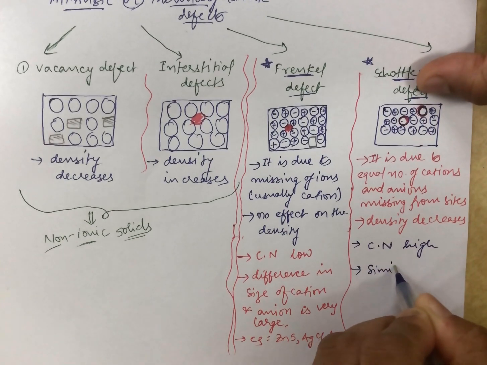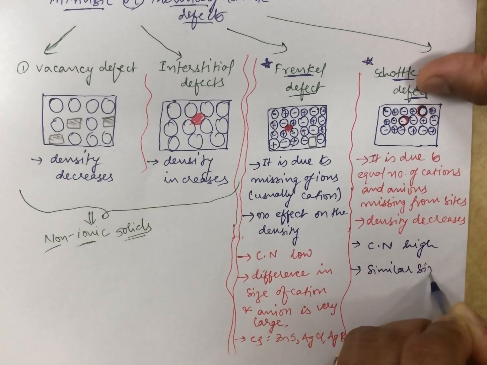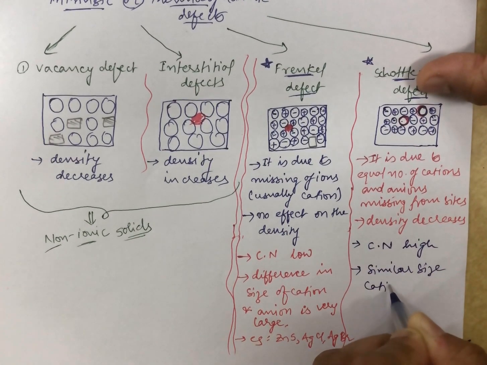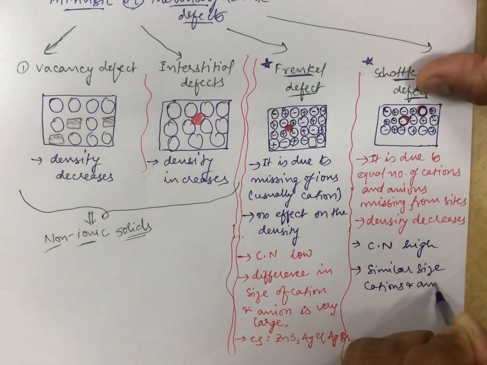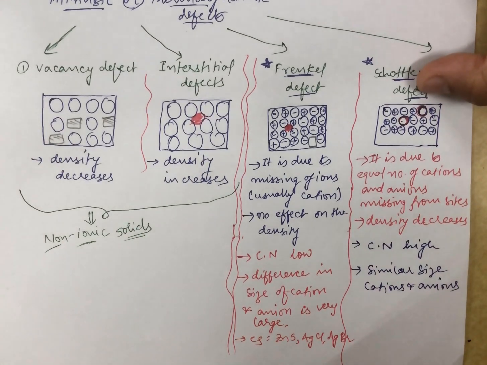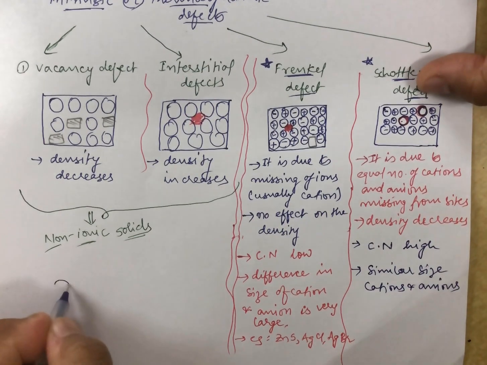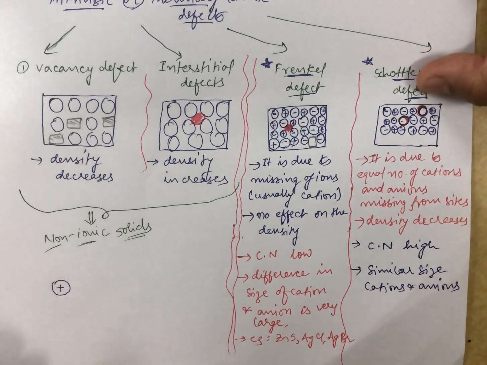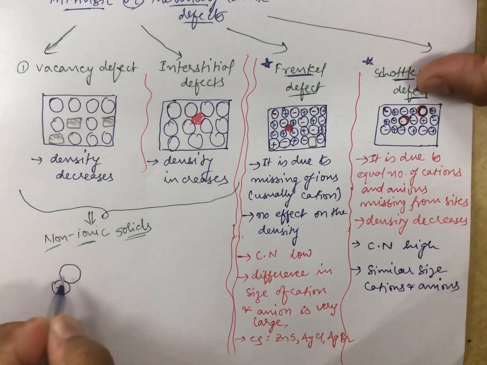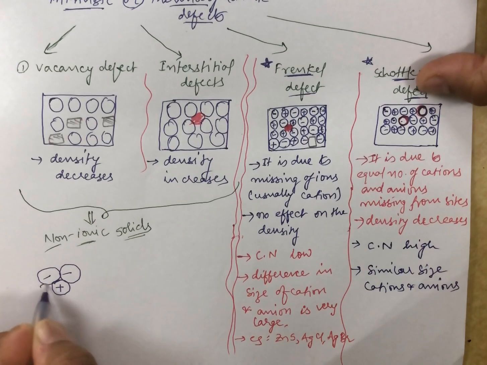Suppose the cation is of this size, and your anion is of the same size.